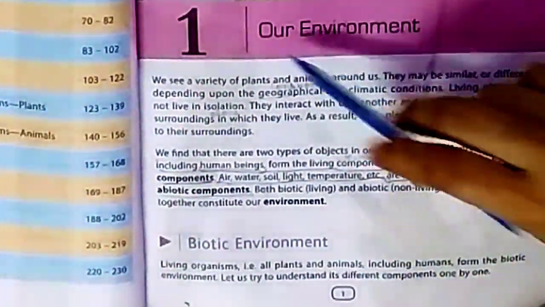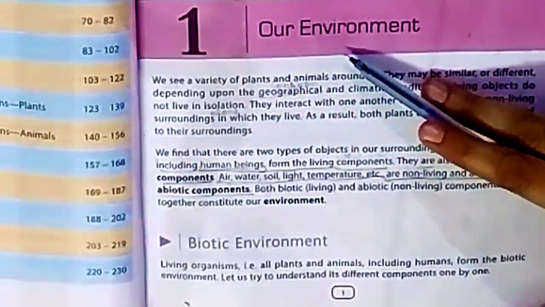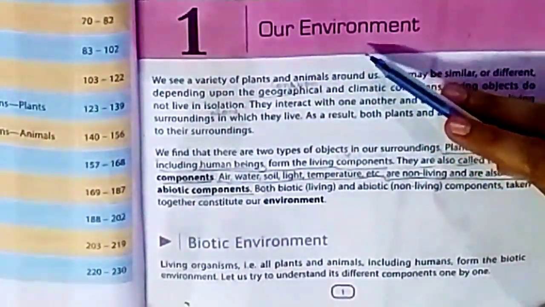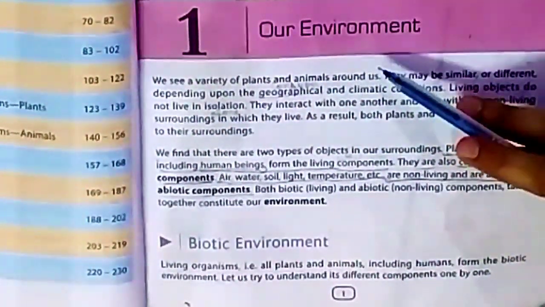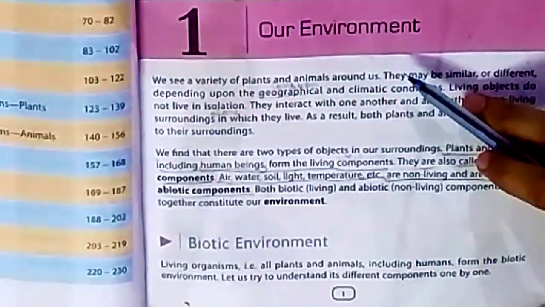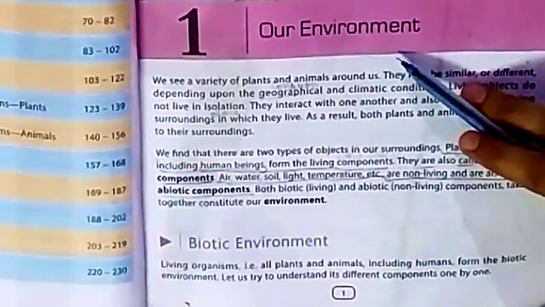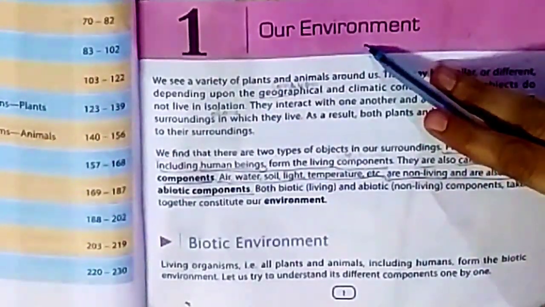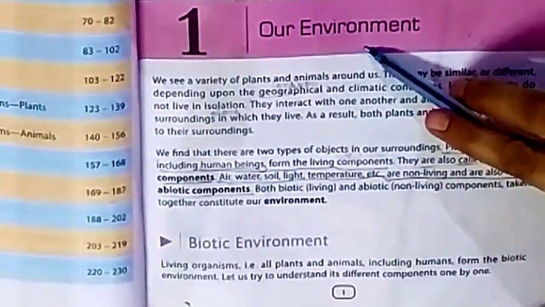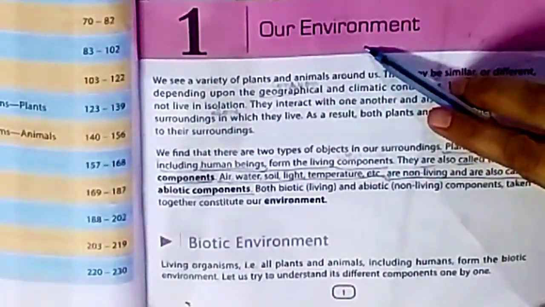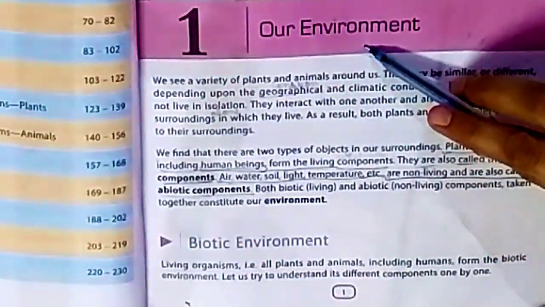Today we will start our first chapter, that is our environment. Before starting this chapter, I'll explain the meaning of environment. This word environment derives from the French word envire. It means everything that surrounds us.